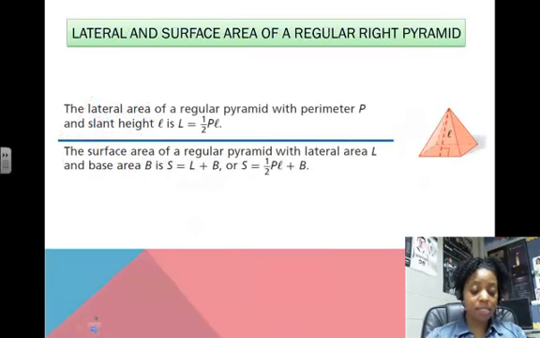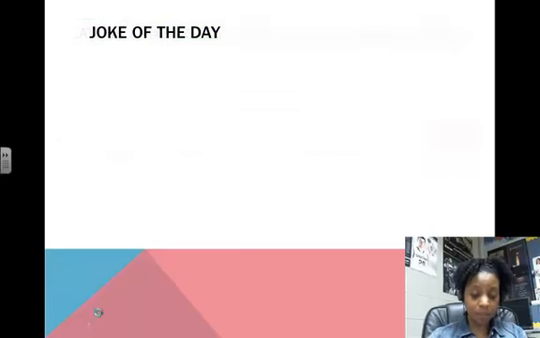So here's just a synopsis of that. The lateral area of a regular pyramid with perimeter P and a slant height of L is 1/2 P times L. And the surface area of a regular pyramid with the lateral area L and the area of the base, capital B, is S equals L plus B, but they just did a little substitution here for L, and they substituted in the 1/2 PL plus B. So that's the surface area and lateral area of a regular right pyramid.